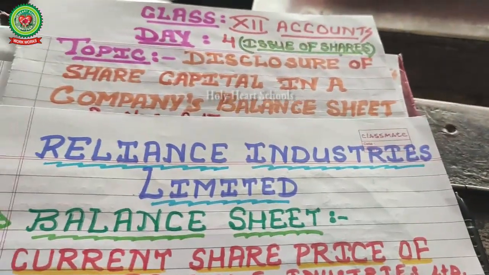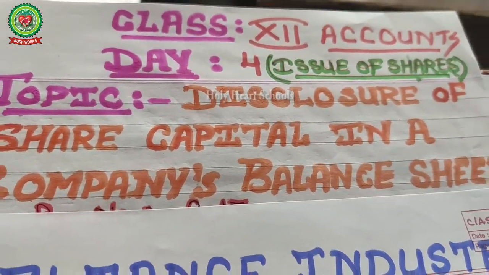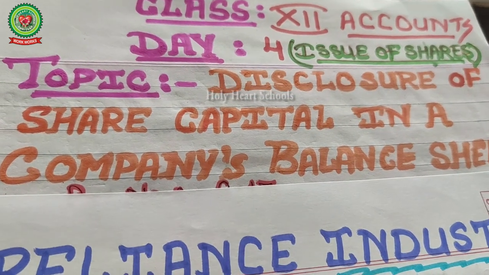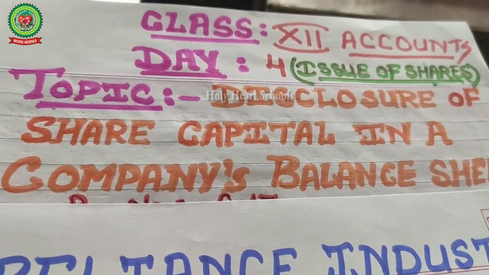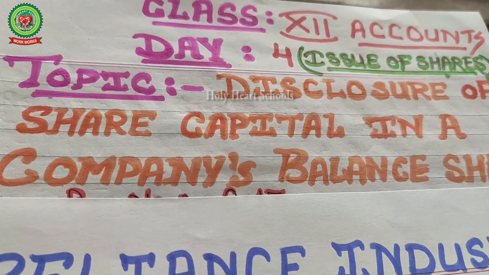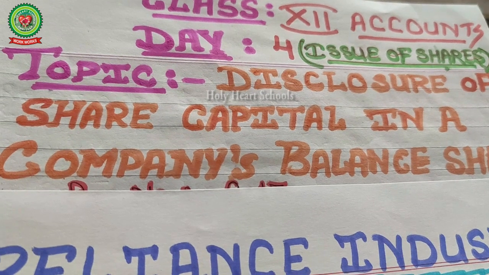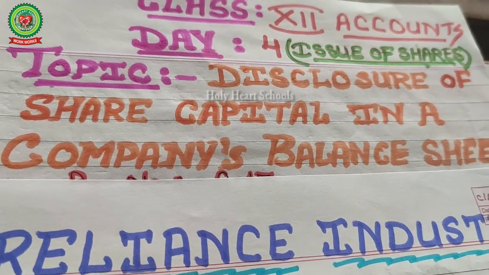We started one chapter named Issue of Shares. In my previous lecture, I already discussed with you calls in arrears and calls in advance. Now my today's topic is disclosure of share capital in the company's balance sheet. Before starting this, what is a company's balance sheet? How do we maintain a company's balance sheet?